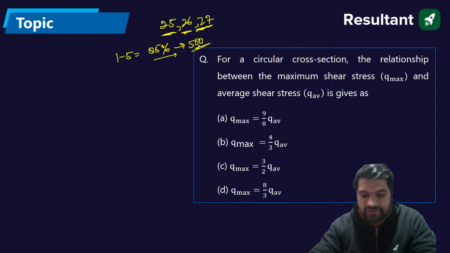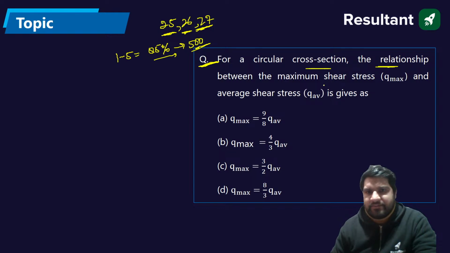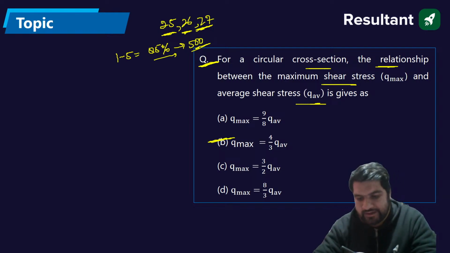What should be the answer? This question is a repeated question, guys. For a circular section, the relationship between tau max and the average is 4 by 3. This is a repeated question. 4 by 3.